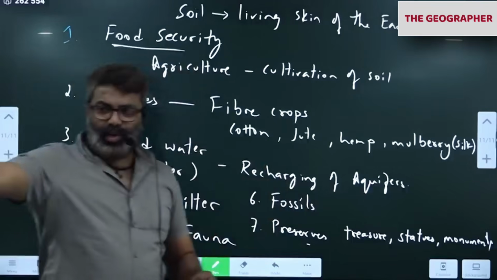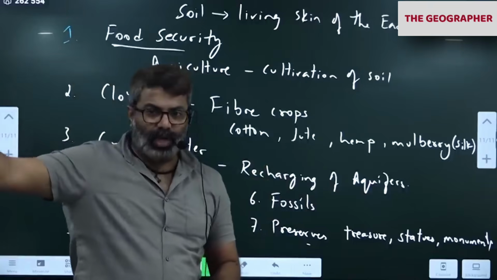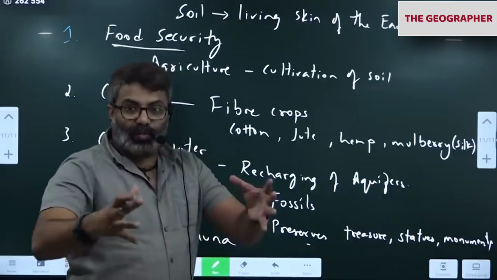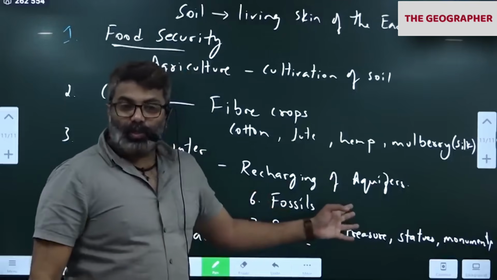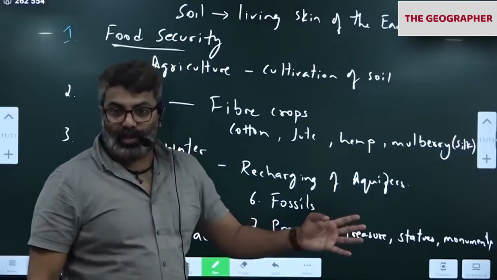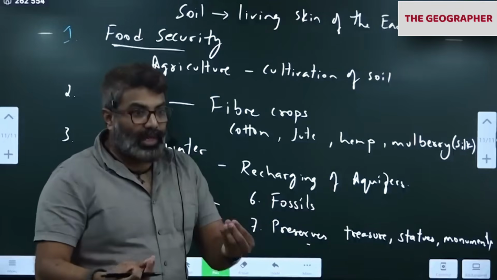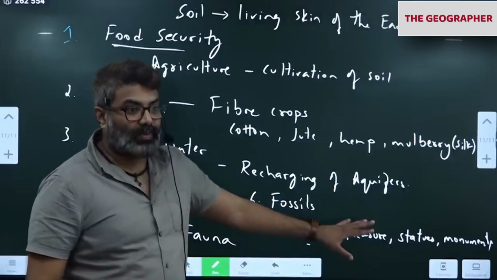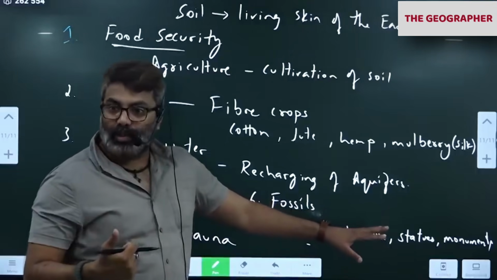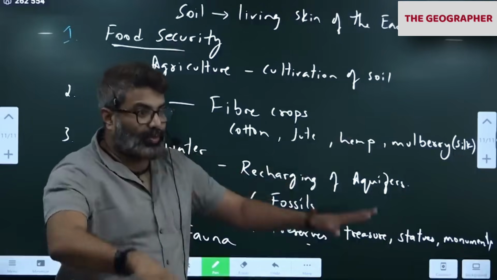A very recent example I'll take, near Golconda. Somebody was digging the soil for construction. So they found pots of gold coins. Earlier there were no banks. So whatever wealth people had, they had to bury it in the soil. Otherwise somebody will steal it, or the British will loot. So in order to prevent that, people used to bury it in the soil.